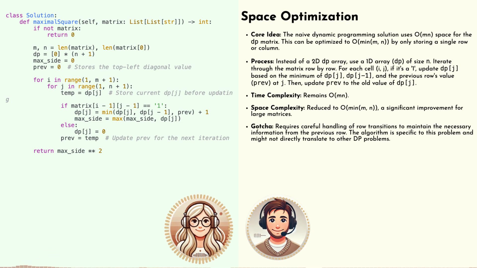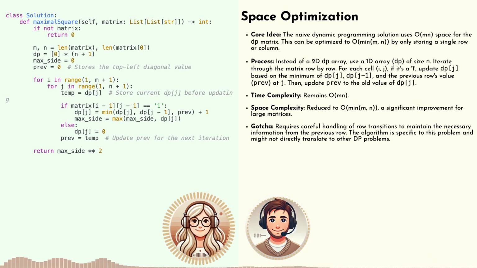Absolutely. Let's take an example. Imagine we're looking at a cell, say in the third row, second column. To figure out the largest square size there, we need three pieces of information. The largest square size ending at the cell directly to the left, which is in our 1D array. The size ending at the cell directly above, that's where prev comes in. And then the size ending at the cell diagonally above left, which is also in our 1D array, but from the previous row's calculations. So we're essentially doing a little dance with the data, grabbing those key values from the current row and the one just above it.